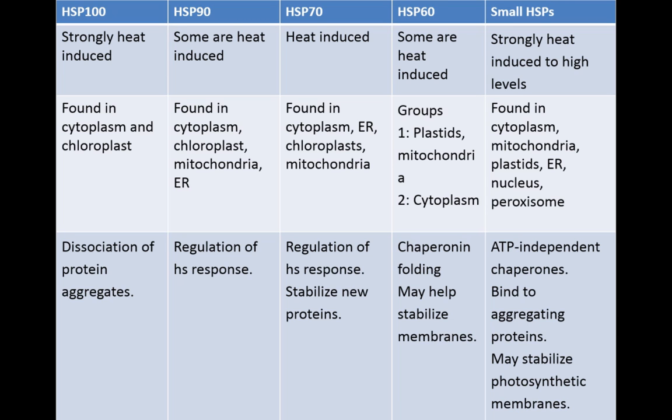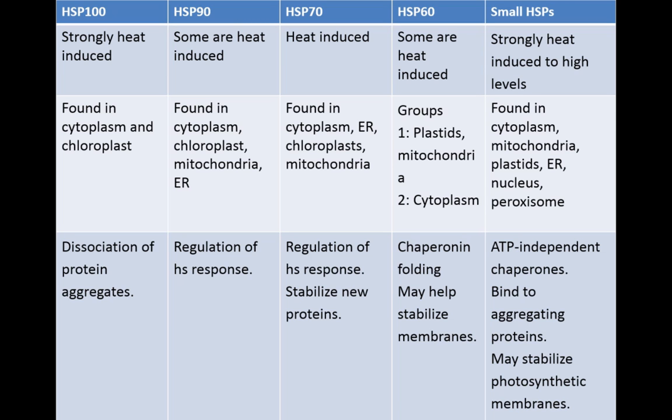The HSP90 family is primarily involved in regulating the heat shock response via interactions with transcription factors or elements of signal transduction pathways. They are found in the cytoplasm, chloroplasts, mitochondria, and the ER.